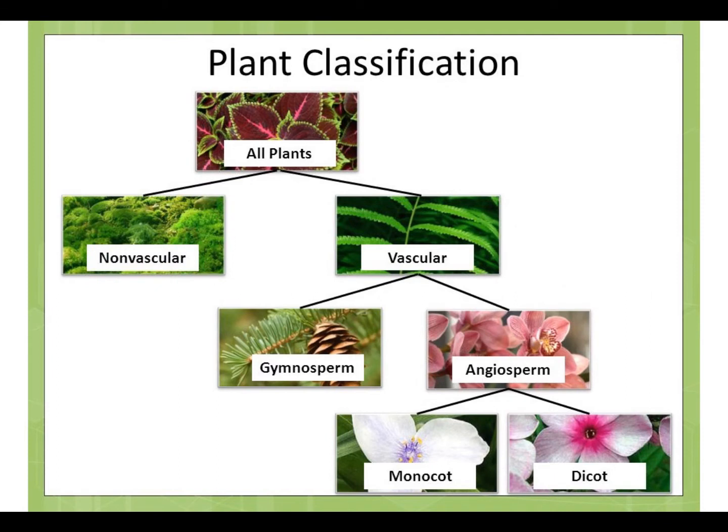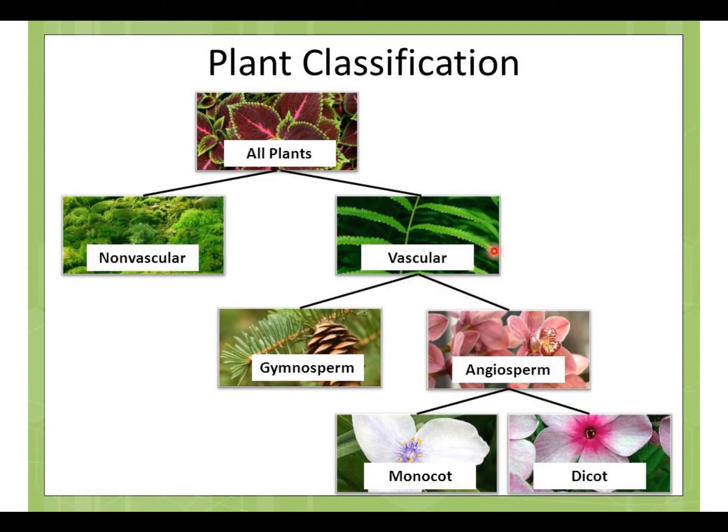Here is the diagram that describes plant classification. All plants can be divided into two major groups. The first one is non-vascular plants. This group consists of any plants that do not have vascular tissues, such as xylem and phloem. Meanwhile, the second group of plants is vascular plants. This group contains any plants that possess xylem and phloem as the vascular tissue.